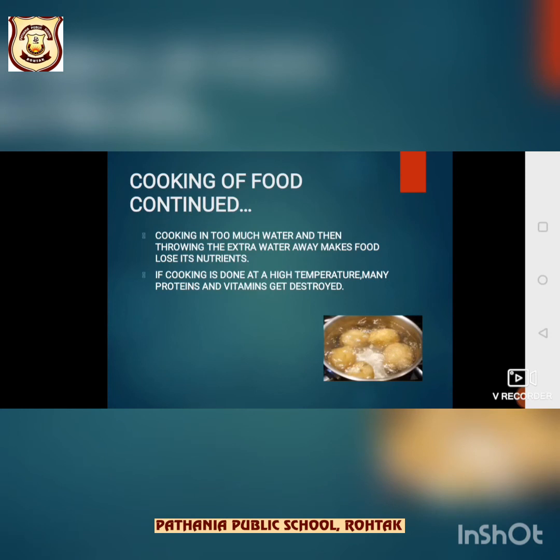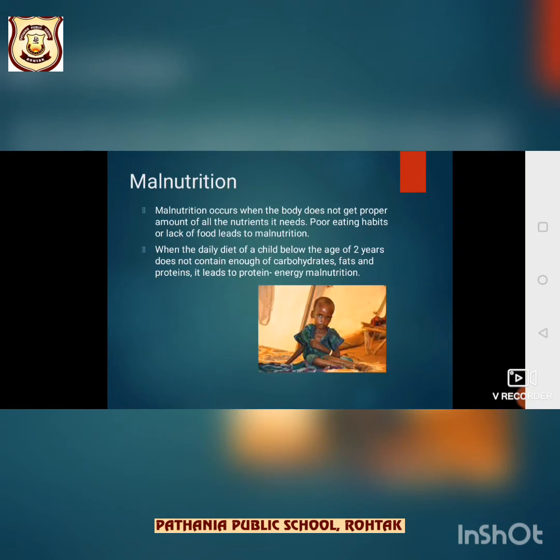Okay, are you getting my point? Okay. The next is malnutrition. So malnutrition occurs when the body doesn't get proper amount of all the nutrients it needs. And poor eating habits or lack of food led to malnutrition, and malnourished children are prone to illness, right?